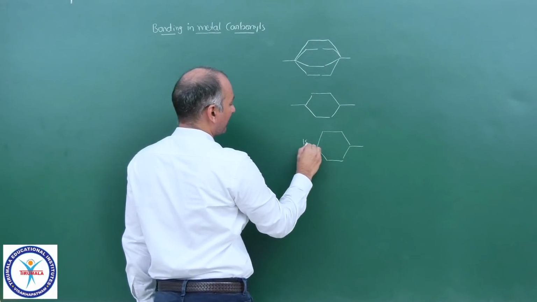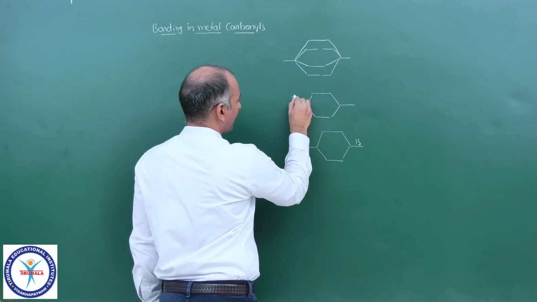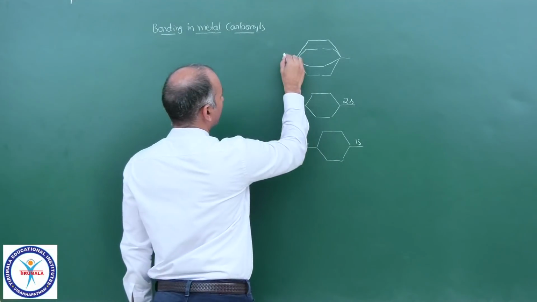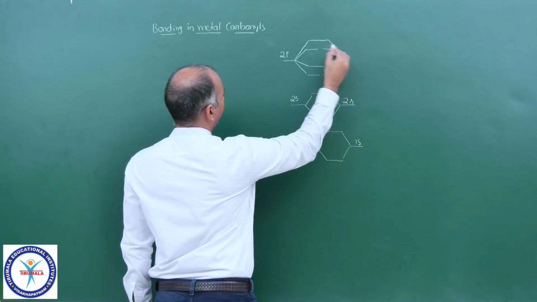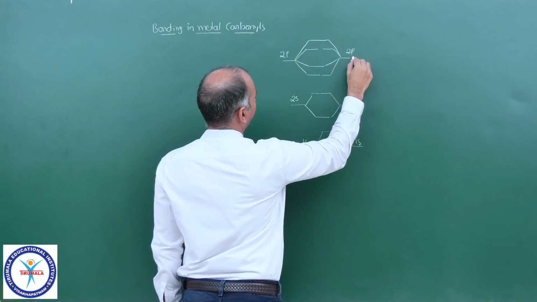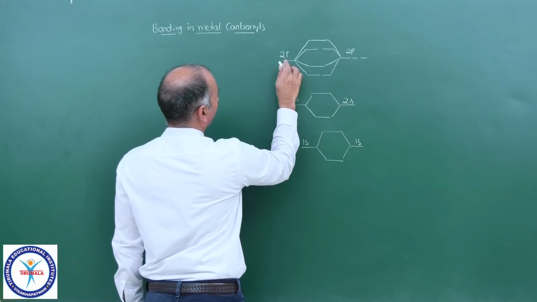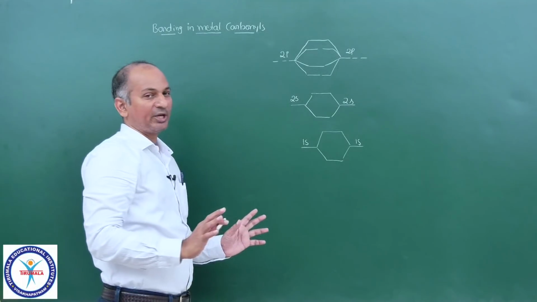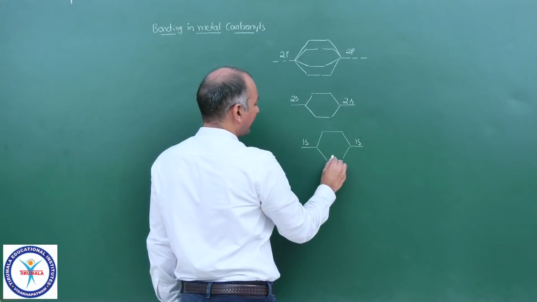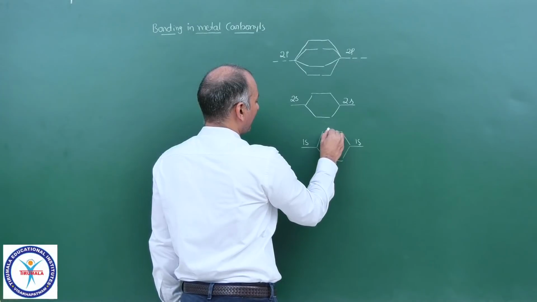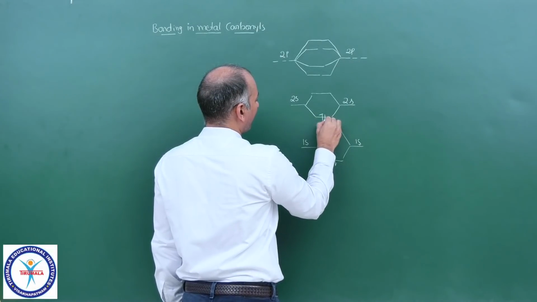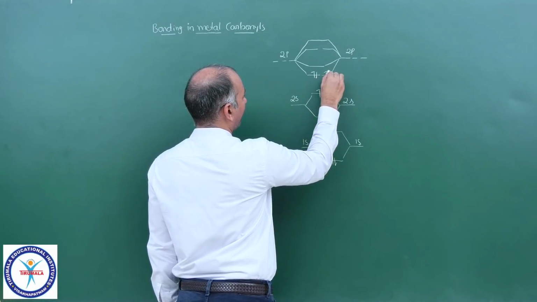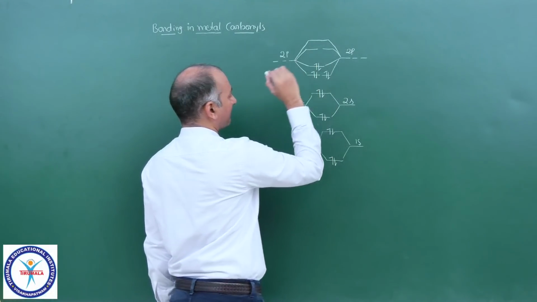So this is the 1s, this is 2s and 2s, this is 2p and 2p. Now nitrogen has a total of 14 electrons. So if you fill in the increasing order of energy, then 1, 2, 3, 4, 5, 6, 7, 8, 9, 10, 11, 12, 13, 14.